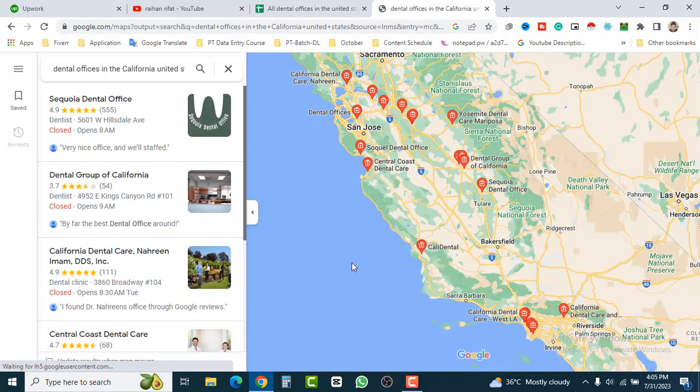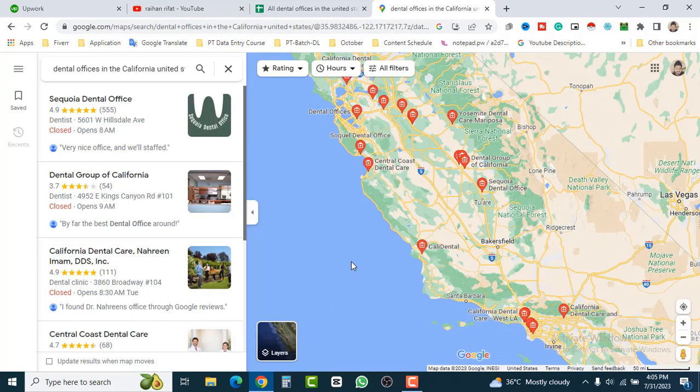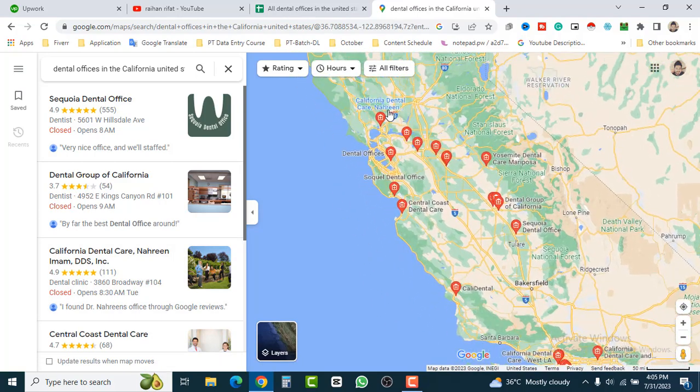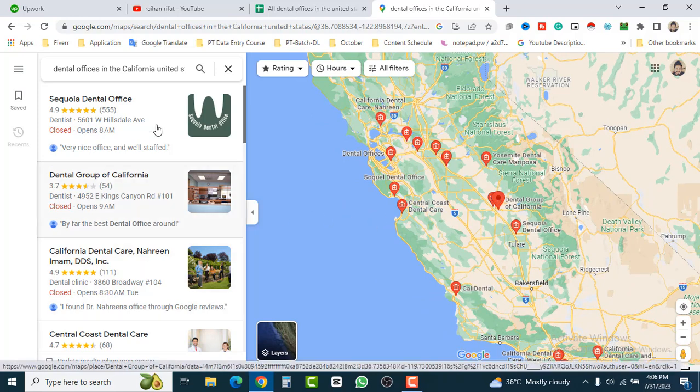Google Maps would provide us a good number of results, so it wouldn't be a hard way to find them, and Google Maps would be the best for this kind of project. So here we can see the landmark, the dental offices here. This is one way you can search for dental offices, but it might vary if you search dental office California or USA or something like that. It's okay, no problem. So let's grab this office.